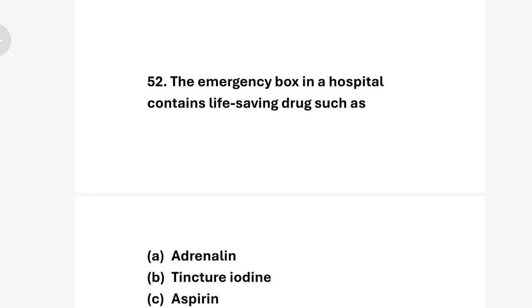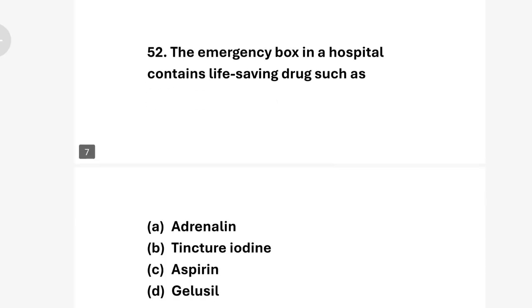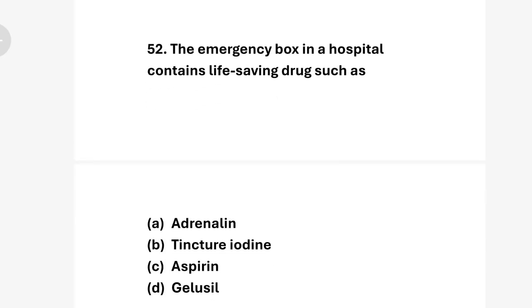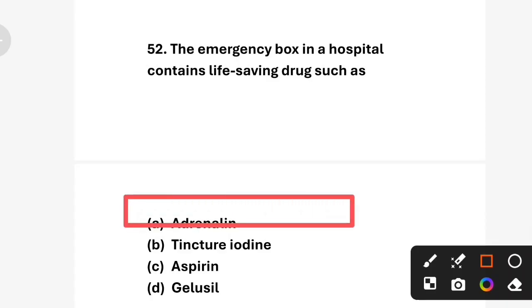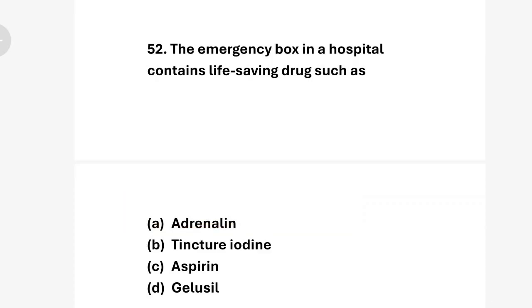Next question. The emergency box in a hospital contains life-saving drugs such as option A adrenaline, option B tincture, option C aspirin, option D glucose. Correct answer is option A adrenaline. Adrenaline is a life-saving drug used in severe allergic reactions, cardiac arrest and asthma attacks. Next question.